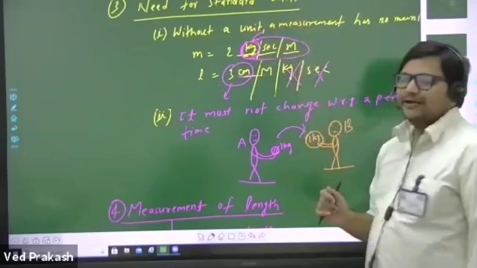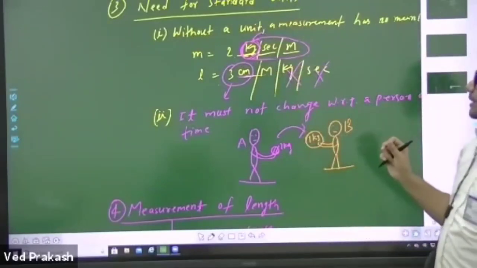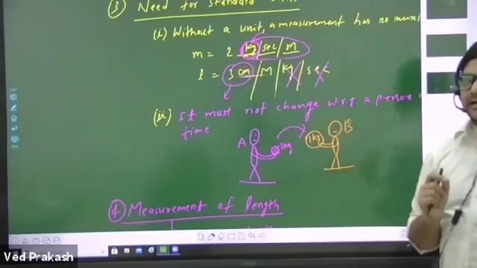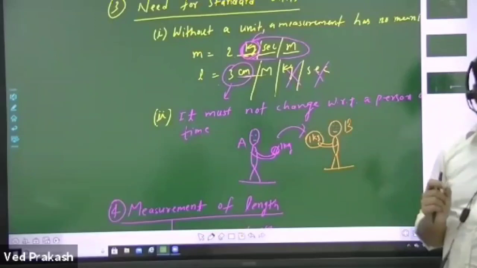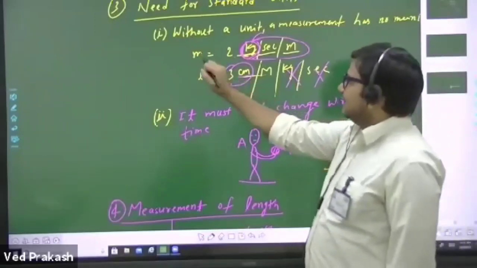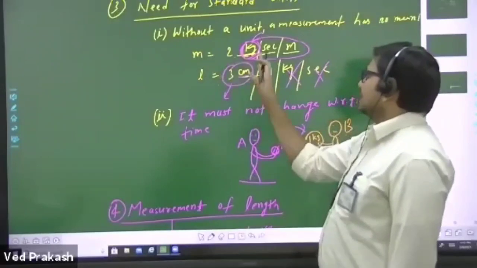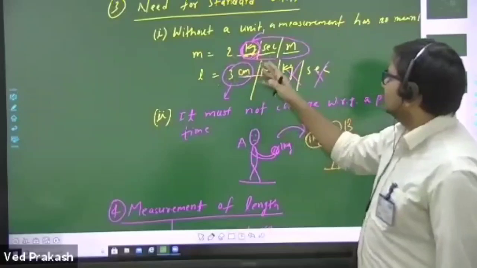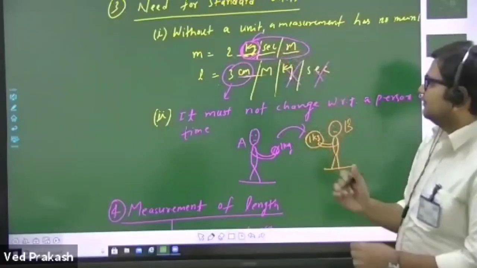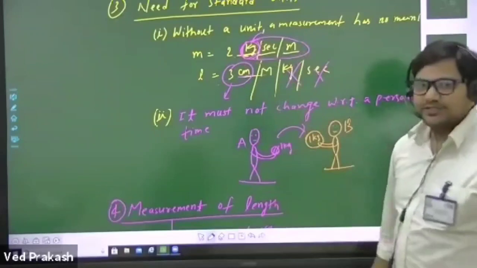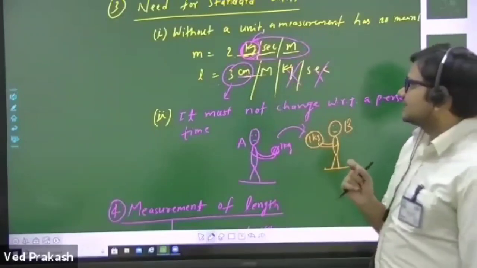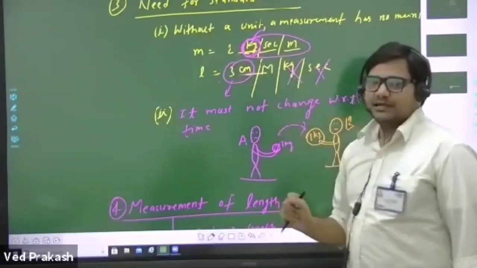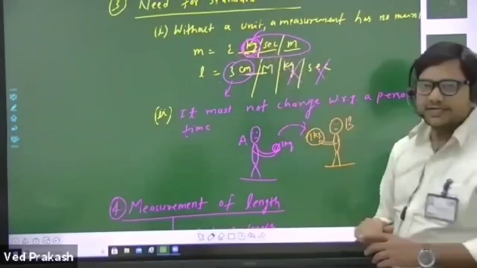Need for standard value. Why do we need this standard value? If you don't use any standard value associated with a physical quantity, then it might create confusion. Suppose you measured a mass 2 and you have not assigned any standard value for mass, then you may write it as 2 kg or 2 second or 2 meter. So if you assign a unique unit kg with this mass, then anyone can understand that you have measured this quantity as a mass and its unit value is 1 kg, right?